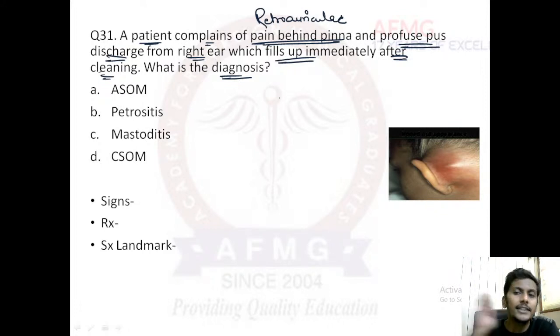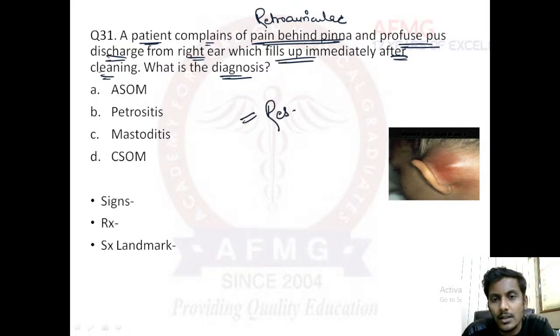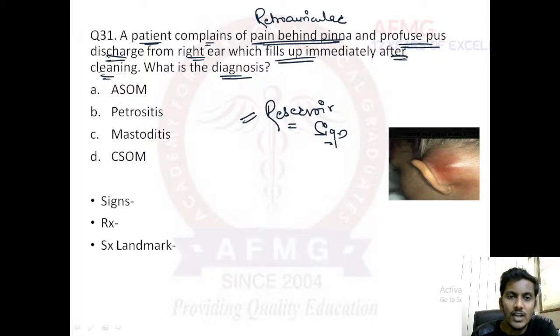When ear discharge is filling up immediately after cleaning, that means the discharge is not actually from the ear. Rather it is from the mastoid. The mastoid is actually sending more and more pus towards the ear. This is known as the reservoir sign. So when there is profuse ear discharge and it fills up again immediately after cleaning, this is known as the reservoir sign.